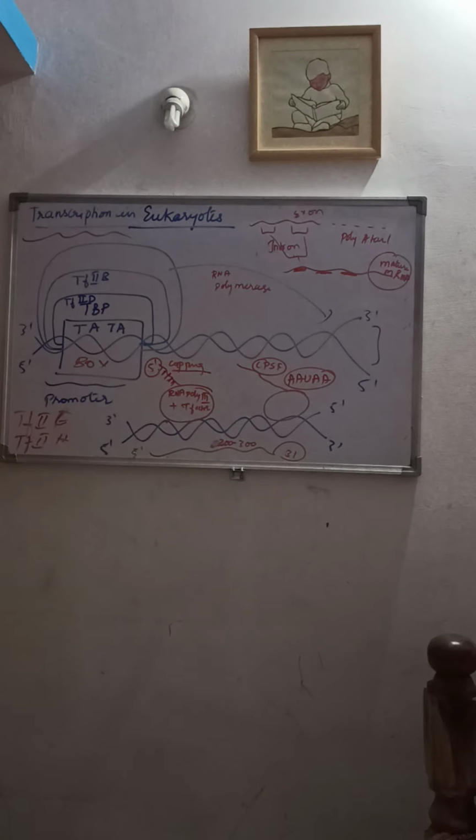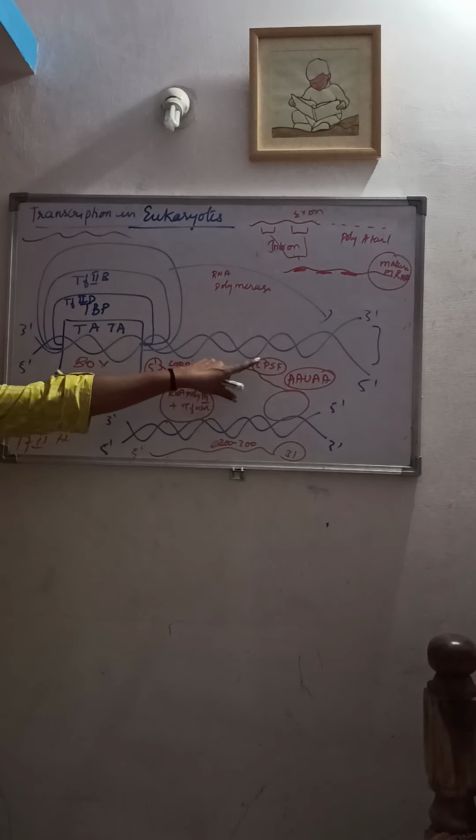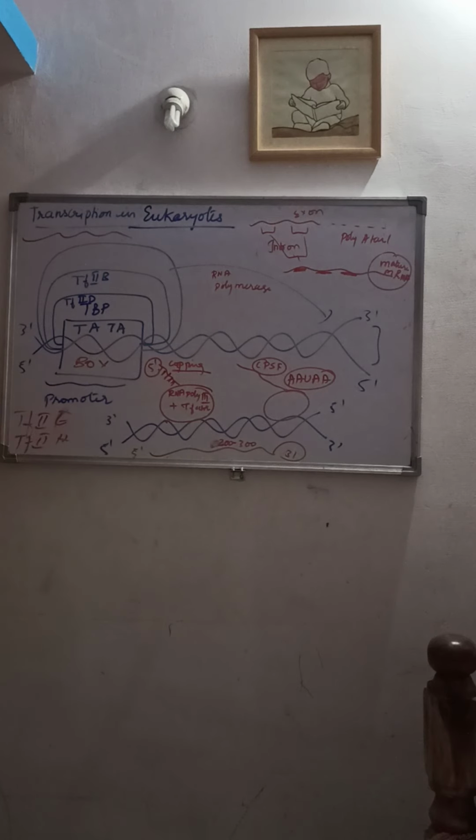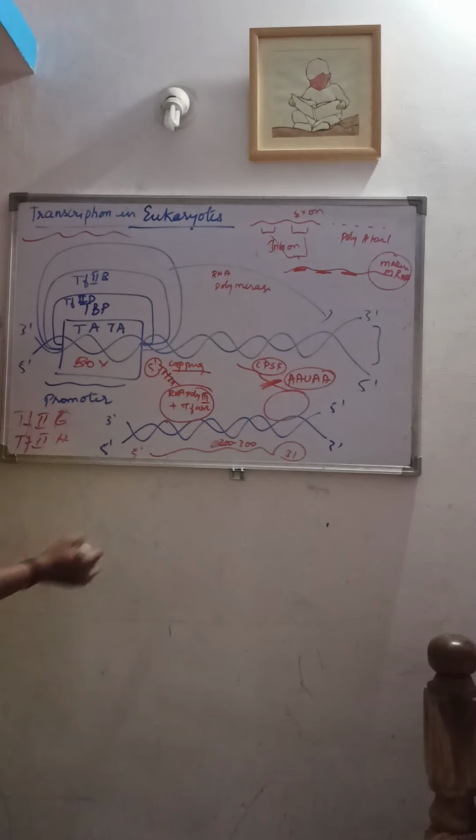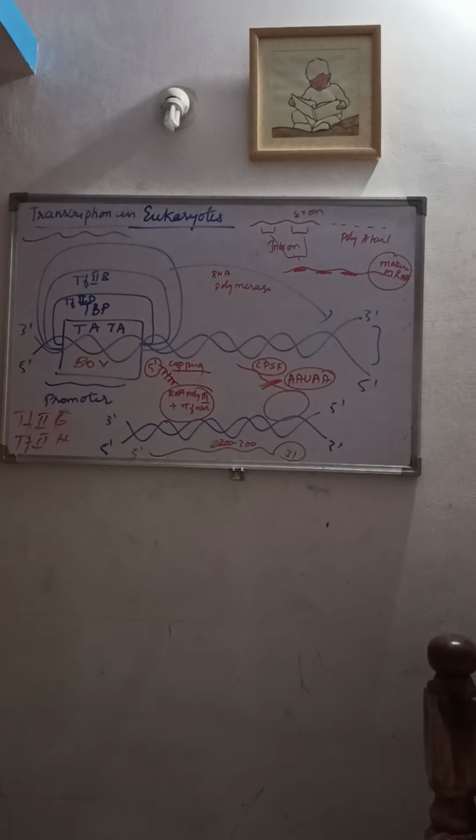AAUAA, which is also known as the termination signal or the polyadenylation signal, is recognized by a specific endonuclease, an enzyme called CPSF, which stands for cleavage and polyadenylation specificity factor, which will cleave the RNA transcript from the RNA polymerase. After the cleavage, what will happen?